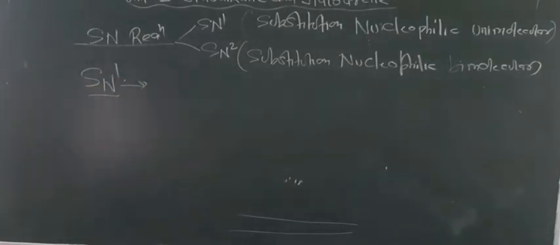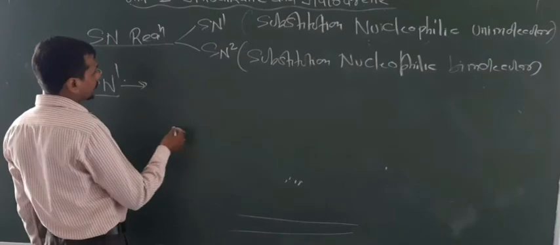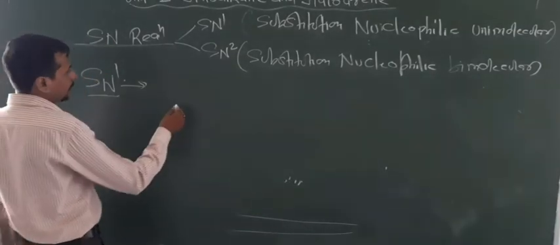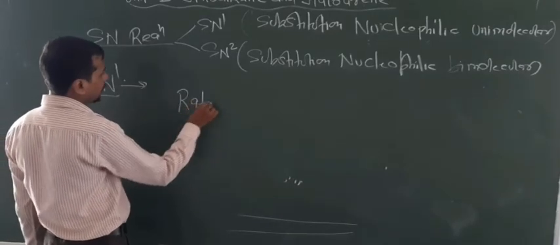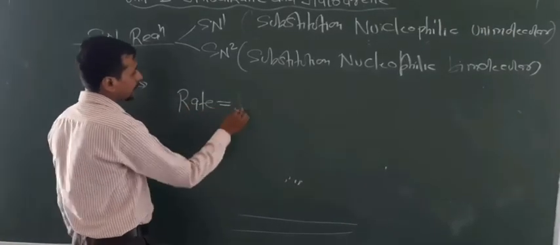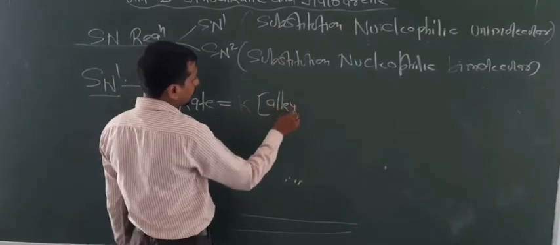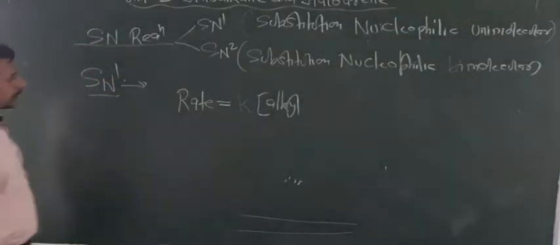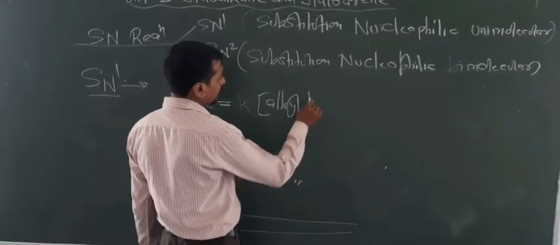So dear students, the rate of SN1 reactions only depends upon the concentration of alkyl halides. The rate of SN1 reactions depends upon basically the alkyl halide.